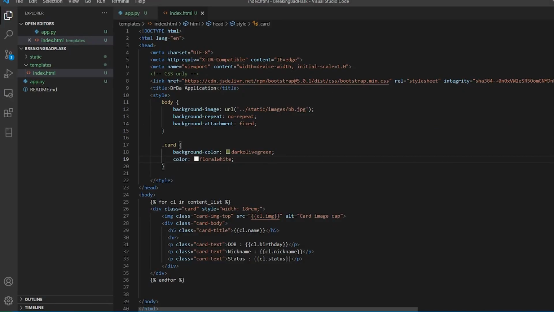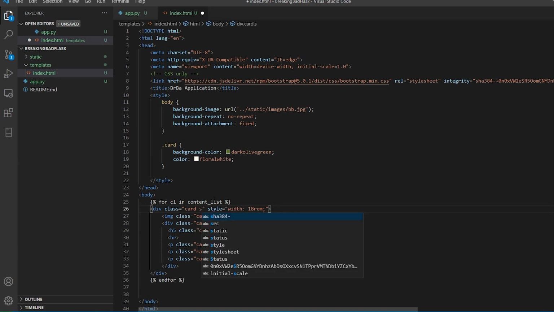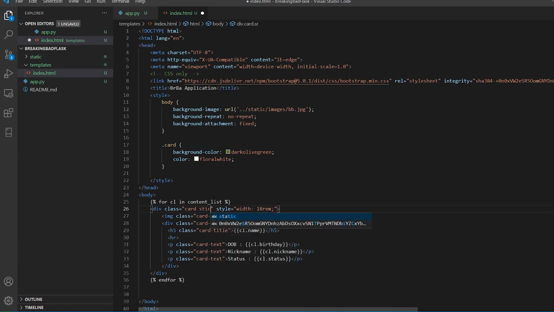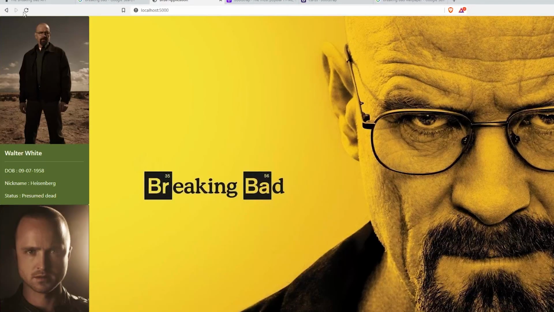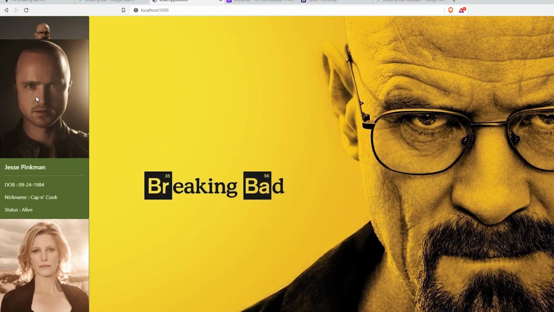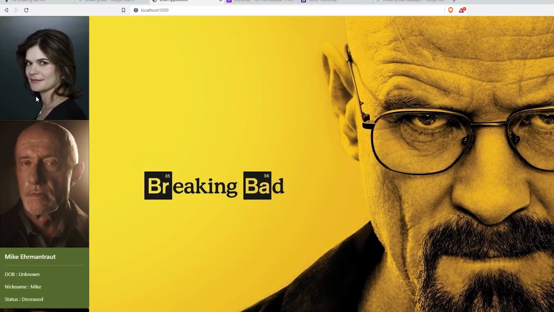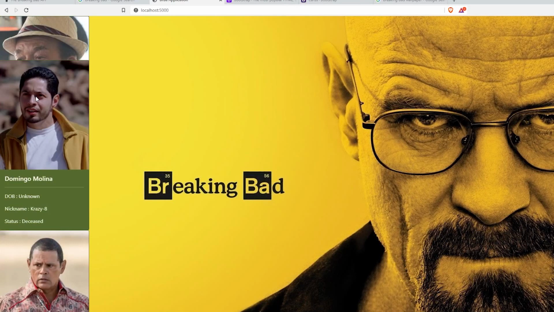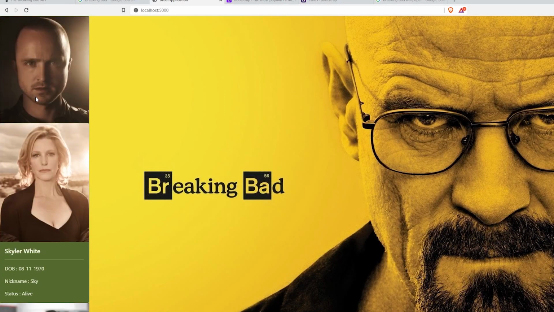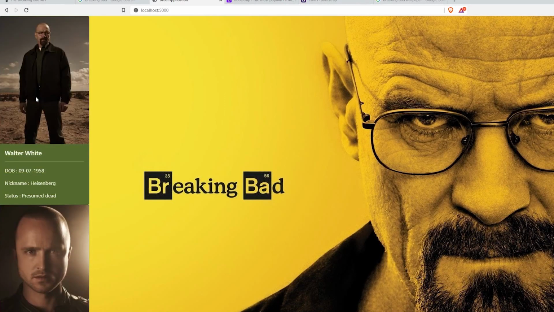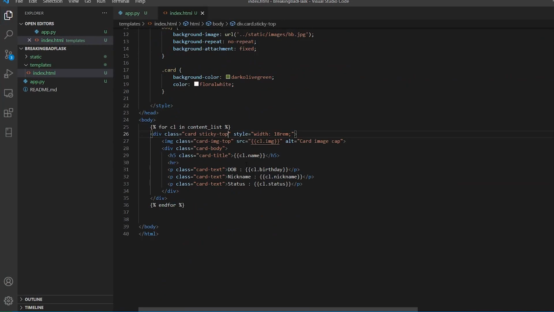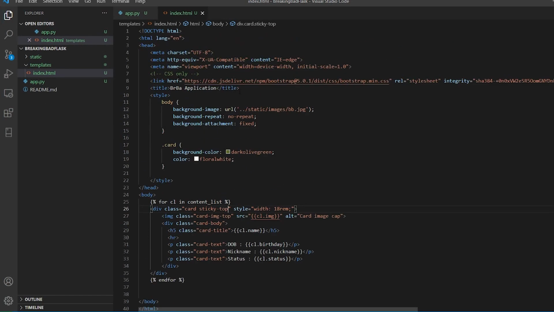Okay, so I want to show you a cool thing with the cards that we have, and I'll say sticky-top. I'll say sticky hyphen top. And let us now reload this application. Now see this. This is more cool. It is not even going down. It just overlaps over each other. So the top is very sticky. That is the sticky top. And I don't think anything is left.